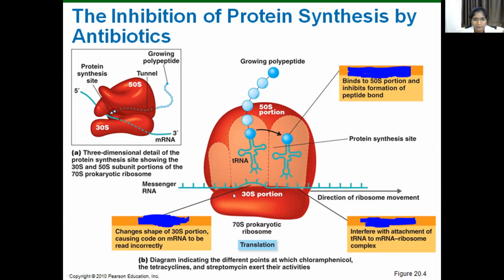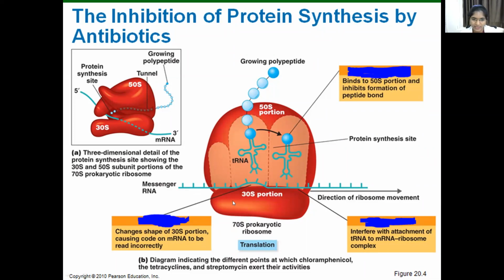After entering the periplasmic space, it enters the cell membrane of the bacteria. So when it enters the cell cytoplasm of the bacteria, tetracycline binds to the 30S ribosome.